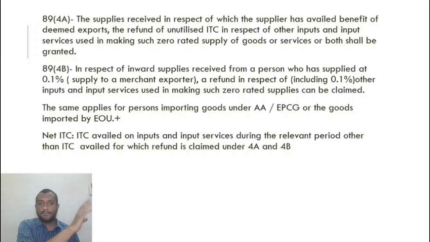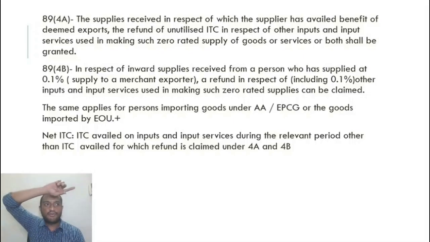Alright, X manufacturer supplies goods to Y. Now because Y is exporting, X tells the government that I also should get the benefit of export, because the next step is anyway exported, so I am also indirectly an exporter, says X. So the government says, okay, whenever you make a supply to Y, instead of the normal rate of tax, you put 0.1% tax.